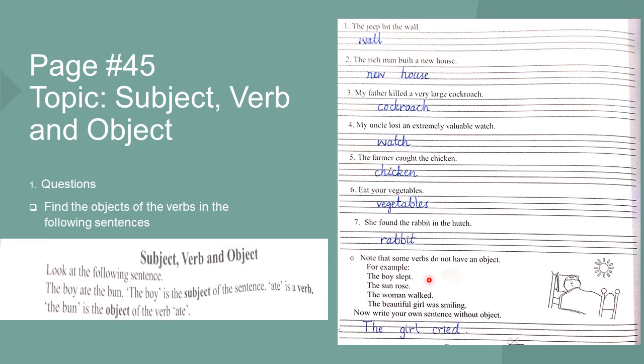Now note some verbs. Do they have an object? Some verbs do not have an object. In some sentences, verbs do not have objects. Here are some examples. The boy slept. The sun rose. The woman walked. The beautiful girl is smiling. Now in these sentences we have the subject and we have the verb, but there is no object. So some sentences do not have objects. Now write your own sentence without object. The girl cried.